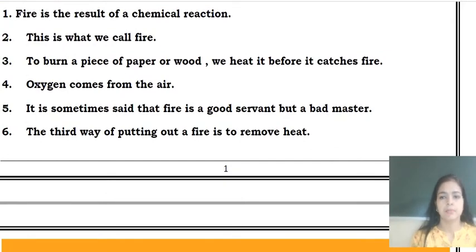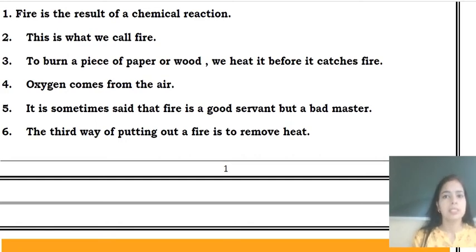We'll discuss them. See, our first sentence is, fire is the result of a chemical reaction. Yes, it's a general truth. Our next sentence is, this is what we call fire.